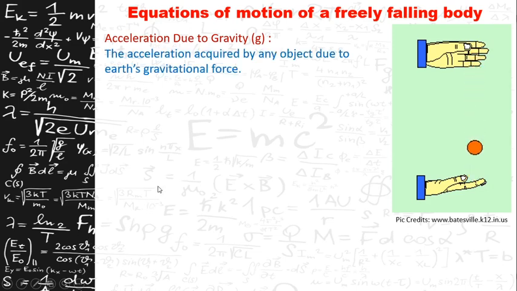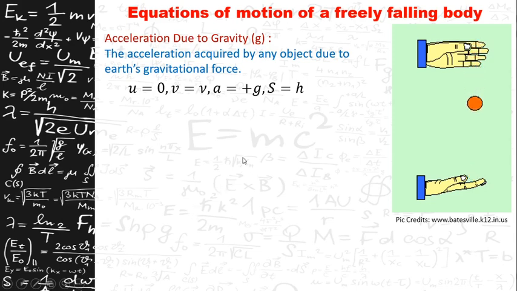Acceleration due to gravity. Here another important point which we have to learn is acceleration due to gravity. That is the acceleration acquired by any object due to the Earth's gravitational force, and it is denoted as small g.